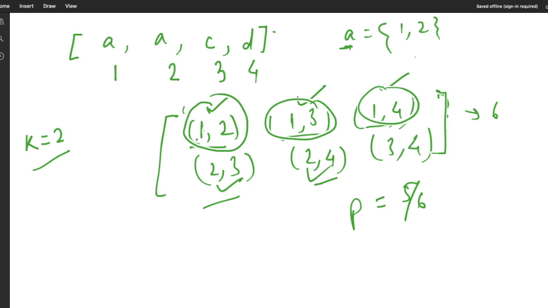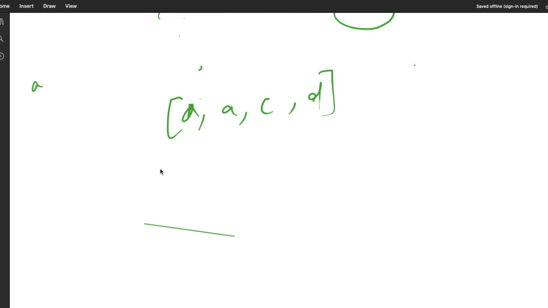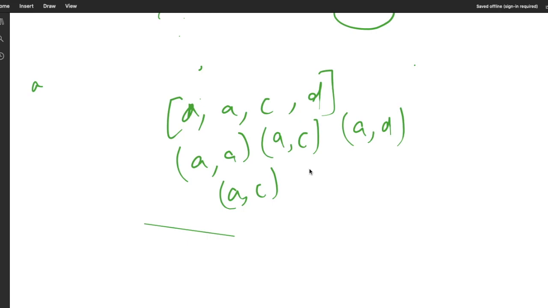We are not taking the index, we are taking simply the elements. Suppose the list is A, A, C and D. The combinations will look like A A, A C, A D, A C, A D and C D. This will be my list C.